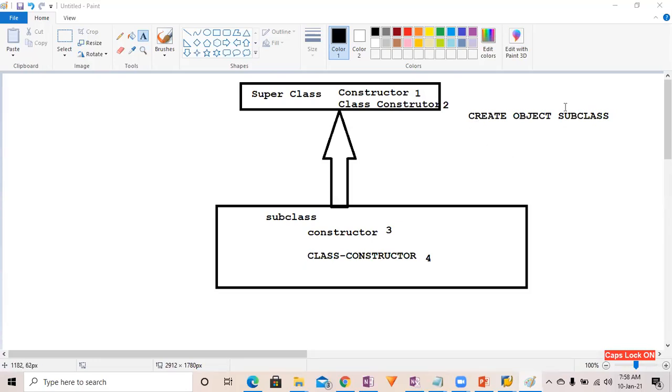So when you are going to create the object of a subclass, in which sequence the constructor is going to be called? This is the question. You will have to give the answer to this question, right?